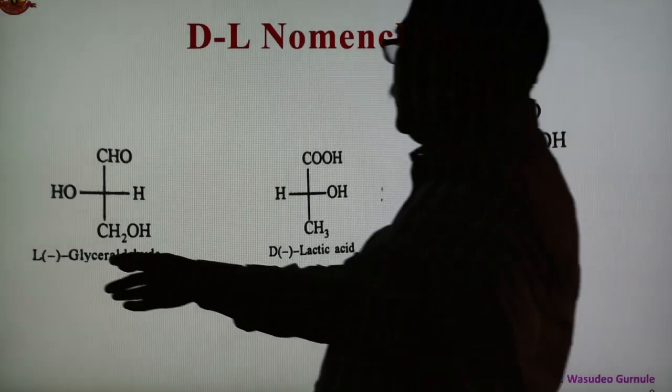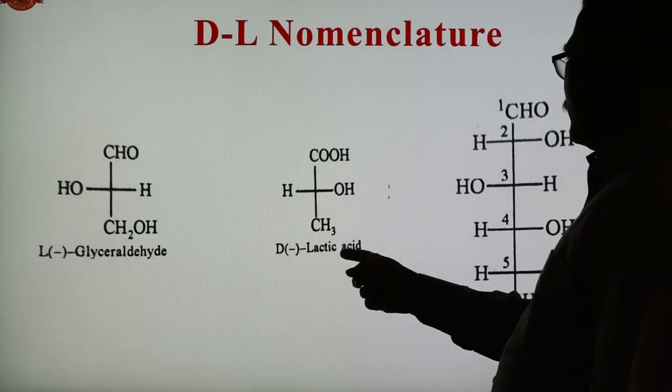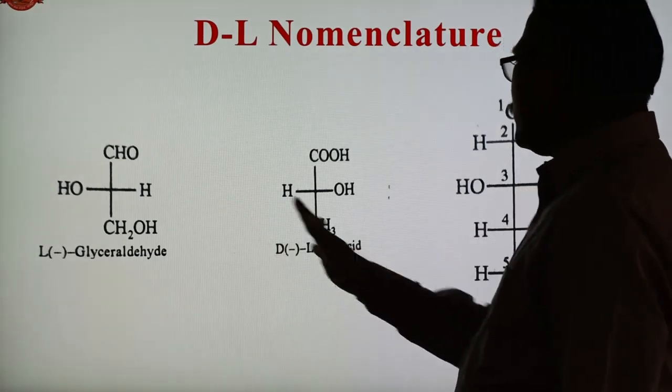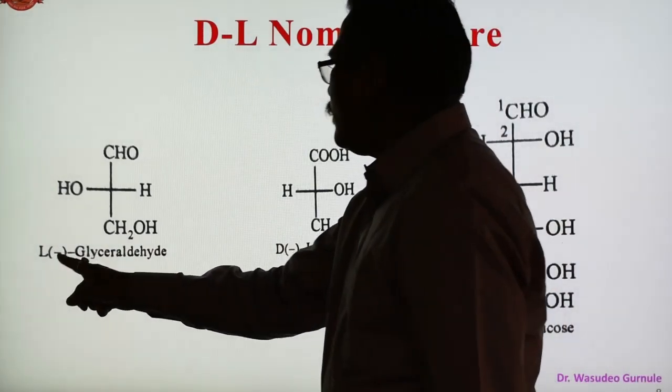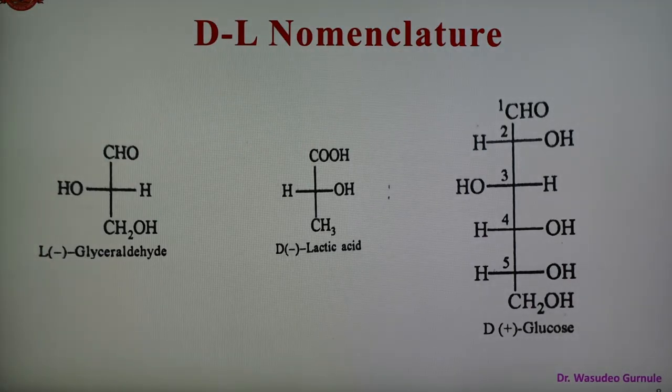This is the L-glyceraldehyde, negative. This is the D-lactic acid. In both cases, the configurations are L and D, but here both are also negative and negative. So this is the glyceraldehyde and lactic acid having the same sign, and D and L configurations are there.